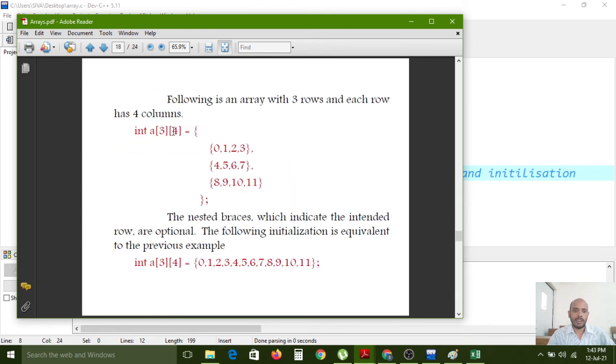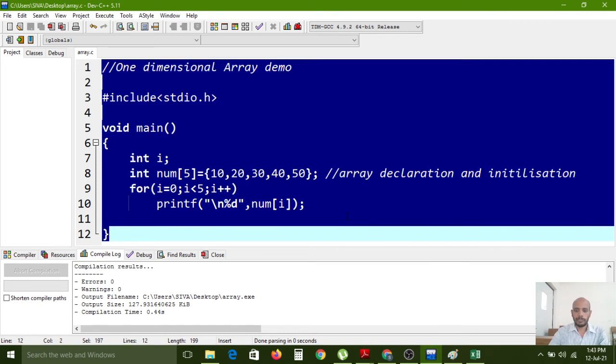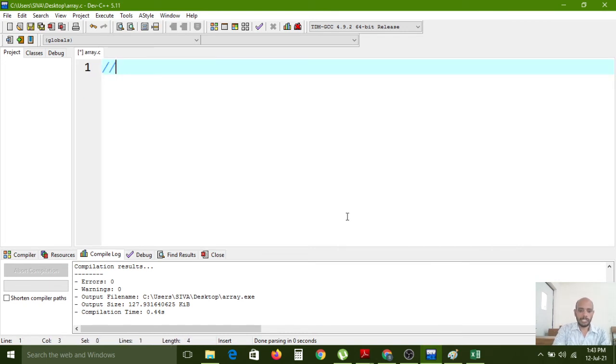Here we have 3, 4 now. This is the example for the 2 dimensional array we have given. This is 3 rows and this is 4 columns, if you assign the data like this. And this is a 2 dimensional array.